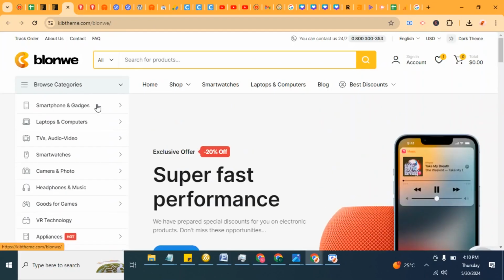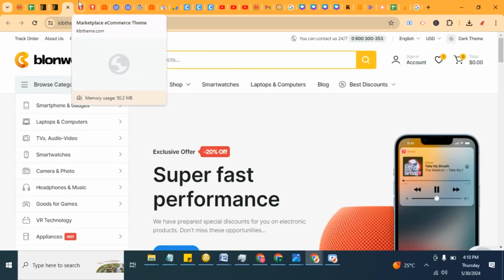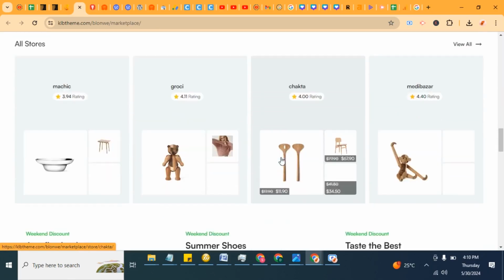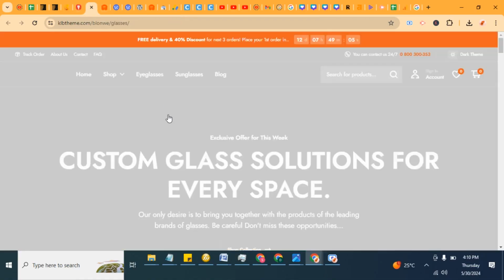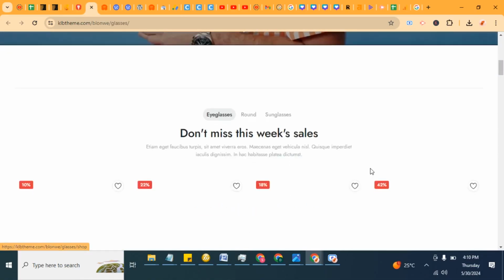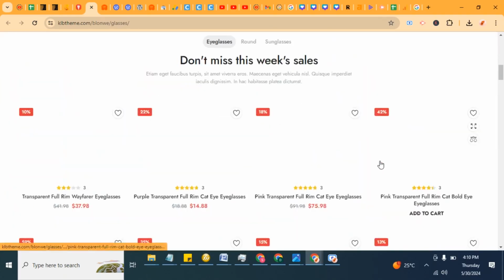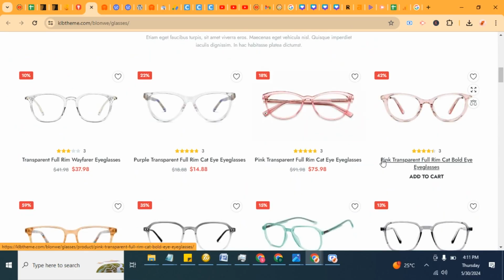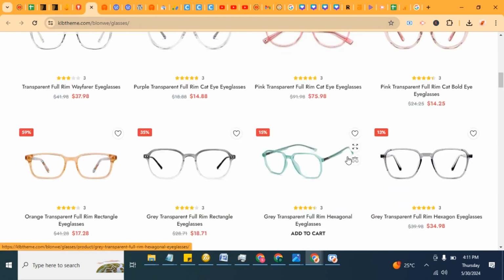So this is the first one. Let's check the second demo. See, this is the second one. As you can see, beautiful. Then we move to the next one, the glasses. You see another e-commerce site. So basically, anything you want to build, that is what WordPress is used for. It can be used to build any kind of website. Further down in the video, I'll also show you how you can use WordPress to build apps. So guys, that will be all for now in this video on what WordPress is used for.